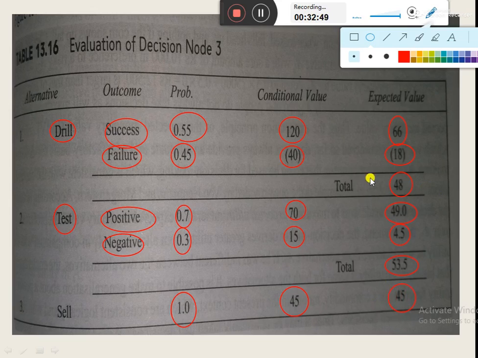So after evaluating these three options of drilling, testing and selling, we can say that the company is getting maximum profit in case of testing, because the profit would be equal to 53.5, that is maximum among all the other options. So the company would opt for testing. So at stage 1 the company would opt for testing.